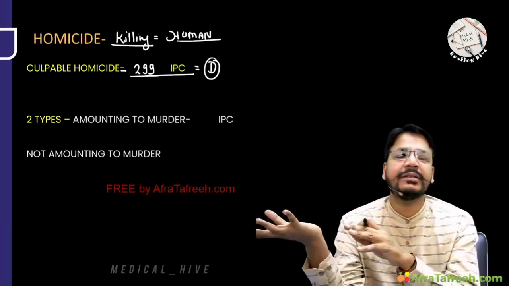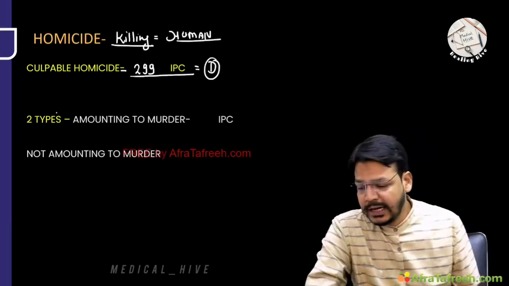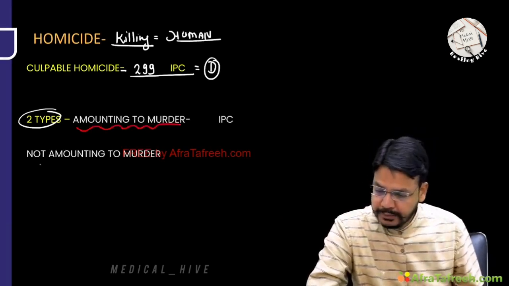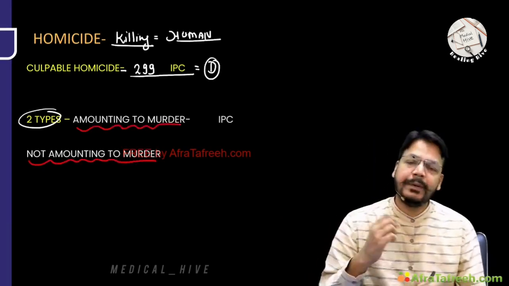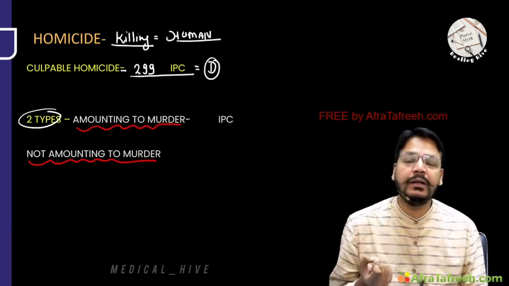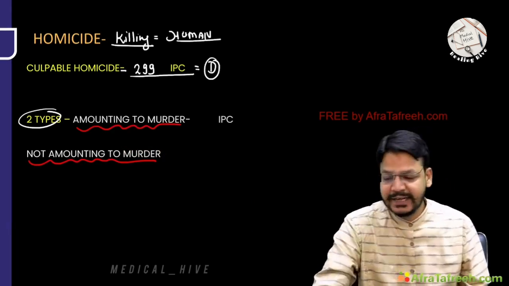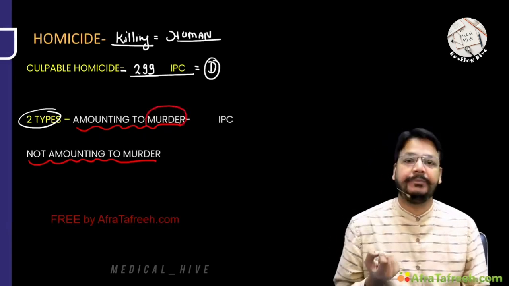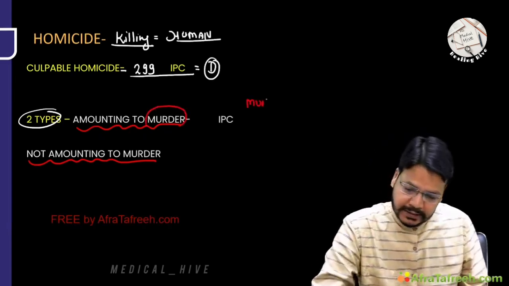299. Till 284 we have already discussed. Now, sir, culpable homicide can be of two types: number one, amounting to murder, and number two, not amounting to murder. The name itself suggests that amounting to murder is nothing but murder.